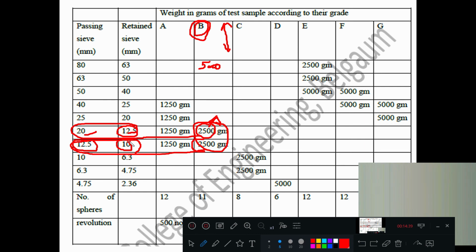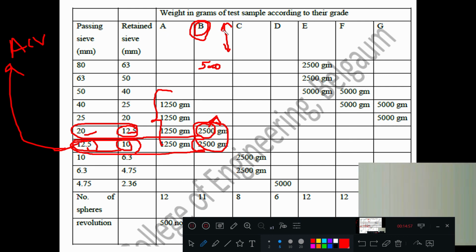Like this you need to select the sample. In the aggregate crushing value experiment, you had only this one. But in the Los Angeles test, you have to select the sample depending upon the grade.